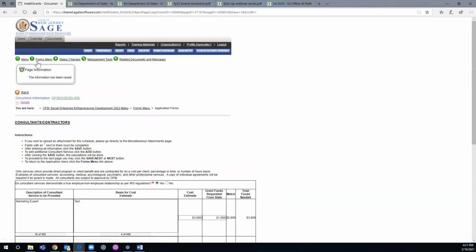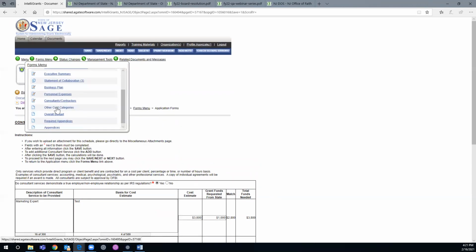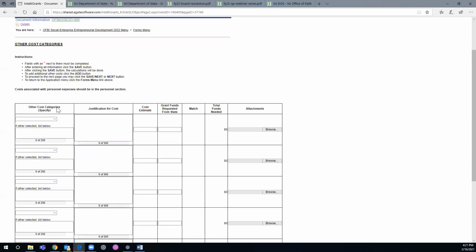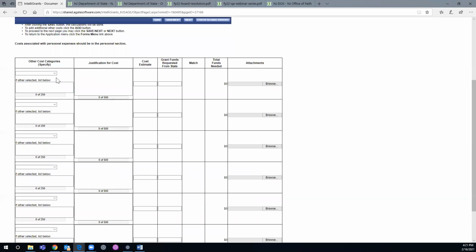You go to the forms menu and scroll down to other cost categories. What you want to do here is drop down the drop-down box. These are the main costs: travel, space, equipment, consumable supplies or office supplies, not food, not refreshments, office supplies. Anything other than these four goes under other, right?